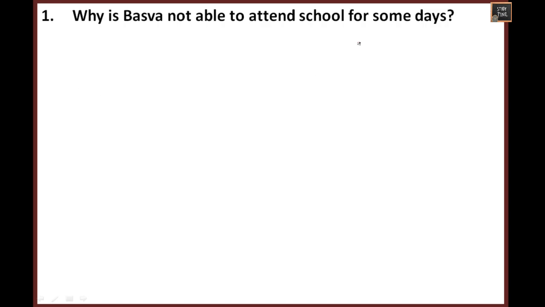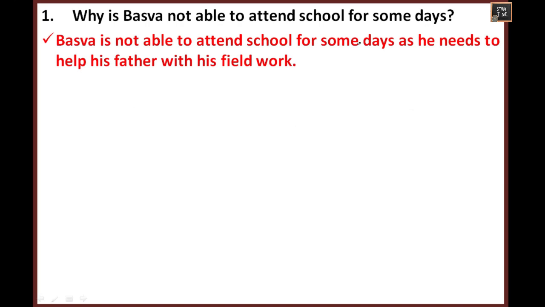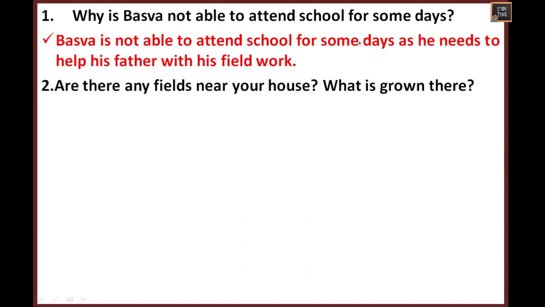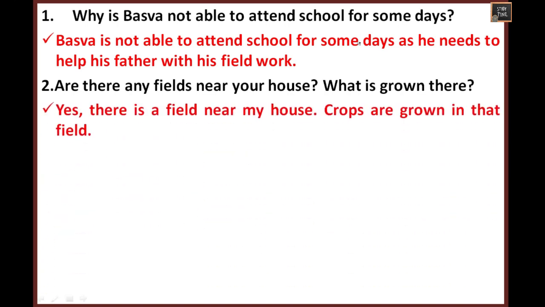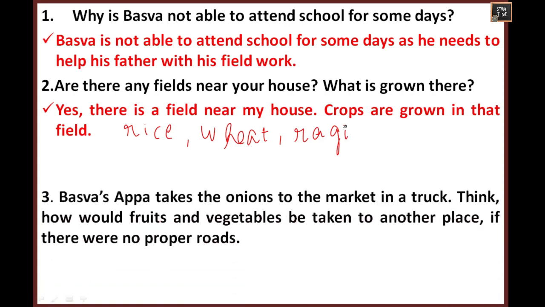So we'll discuss a few more questions. Why is Baswa not able to attend school for some days? Baswa is not able to attend school for some days as he needs to help his father with his field work. Are there any fields near your house? What is grown there? You can write what crops, like rice, wheat, ragi. So what crop is grown here, you can write.